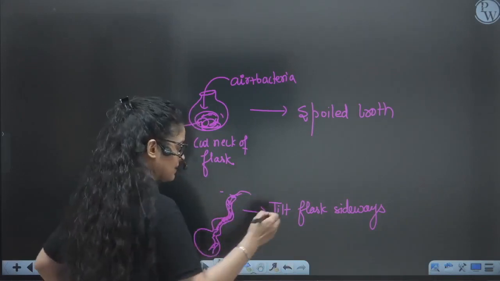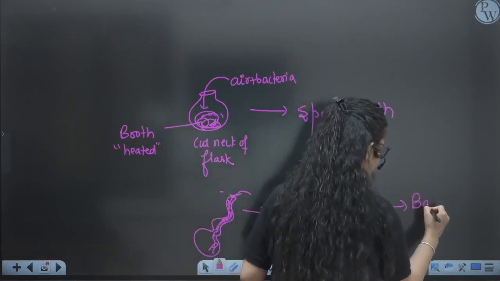And the same thing happened: bacteria were present and spoiled the broth.